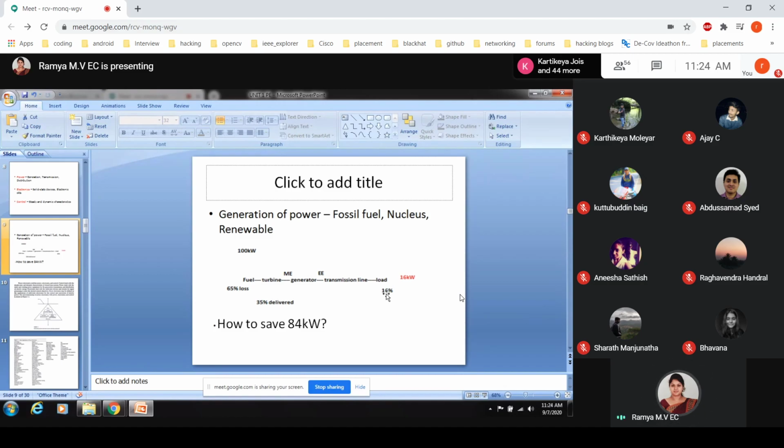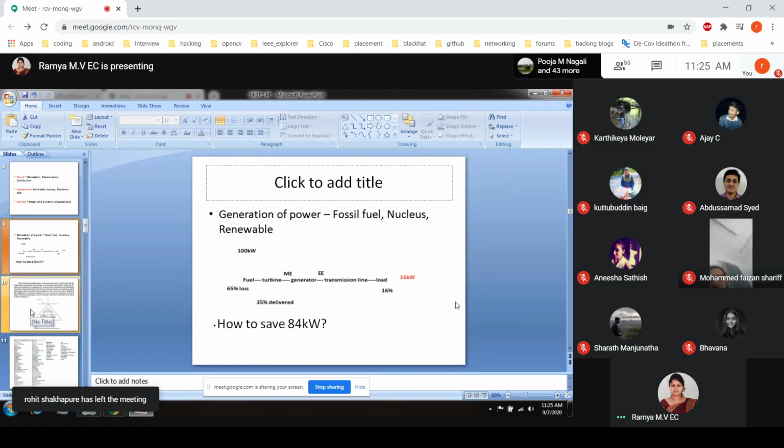We can reduce that to 1% or less than 1% with the help of power electronic devices. So how are we reducing that? That is what we will be studying in this subject. How to save this 84 kilowatt, that is what we will be studying. But we are not discussing the purely mechanical part, how exactly the turbine and turbine fuel need to be designed, all such things we are not discussing over here.